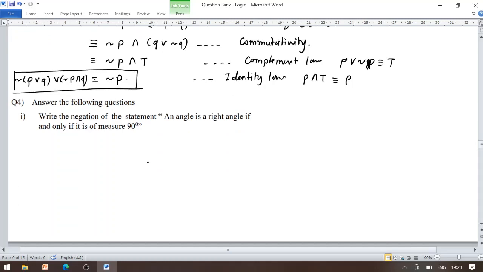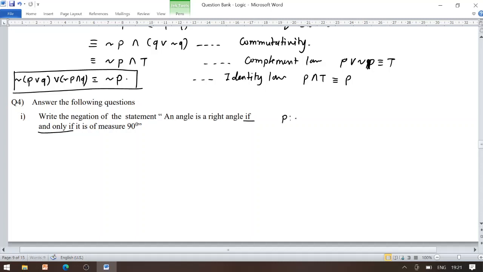Sub question first is of the form: write the negation of the statement, an angle is a right angle if and only if it is of measure 90 degree. So we have to write now the negation of this. There is a word used, if and only if, so this word implies the biconditional statement.